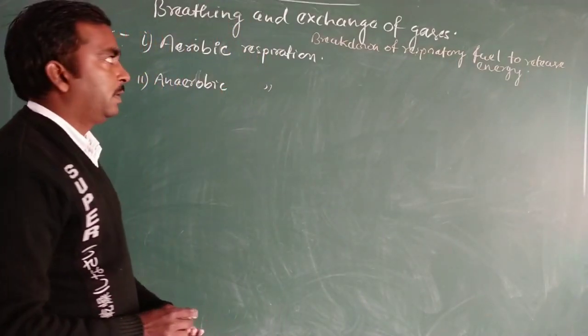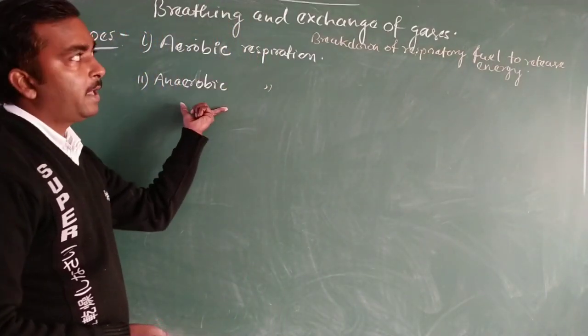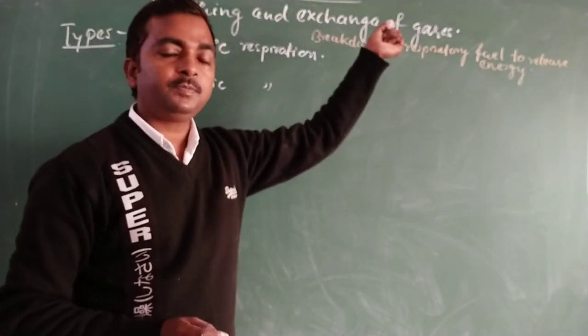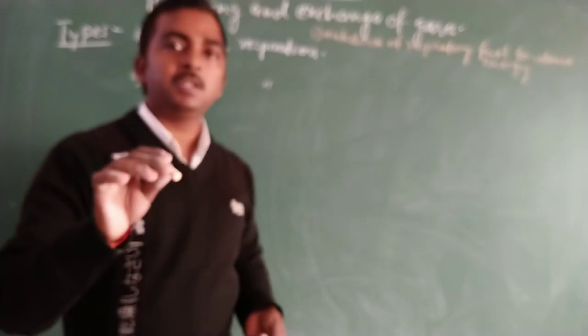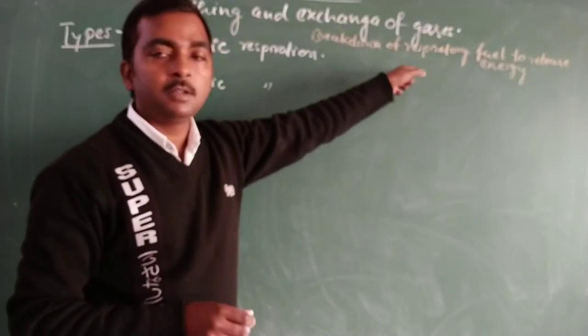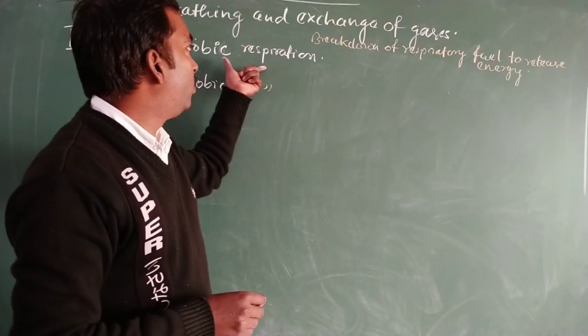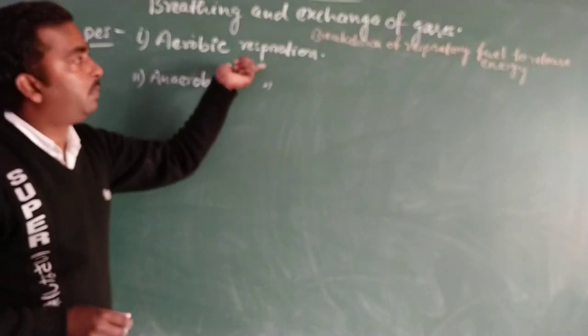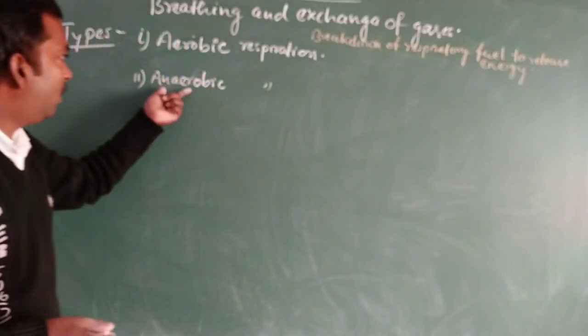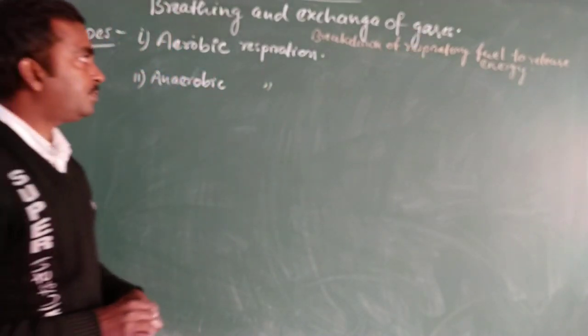Now the types of respiration: aerobic respiration and anaerobic respiration. When the process involves the intake of oxygen and giving out of carbon dioxide, that process is called aerobic respiration. Without oxygen, this definition is of anaerobic respiration.